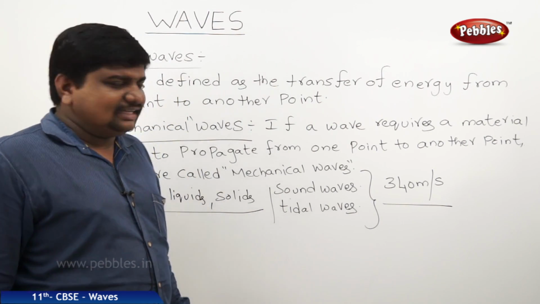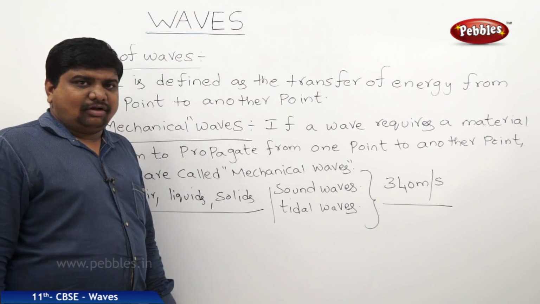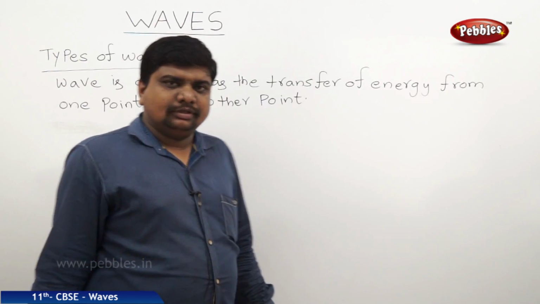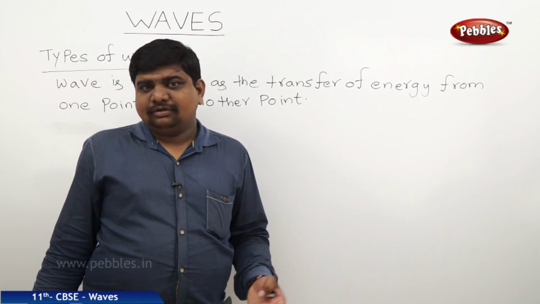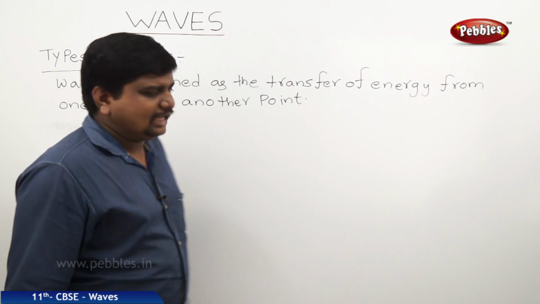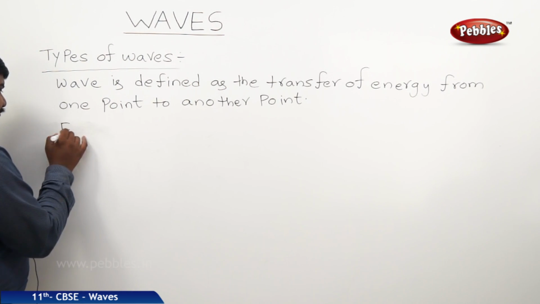The next classification in the category is longitudinal and transverse waves. So the next classification in the types of waves is the transverse wave. This transverse wave is also called electromagnetic wave.